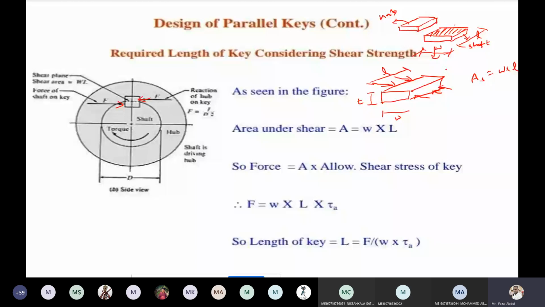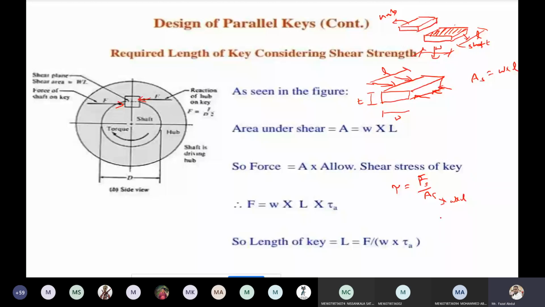We found the shear failure, which means the respective stress is shear stress. Shear stress equals shear load by shear area. What is the shear area? W into L.